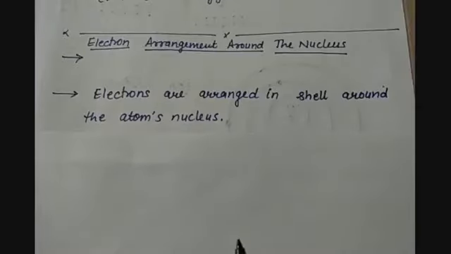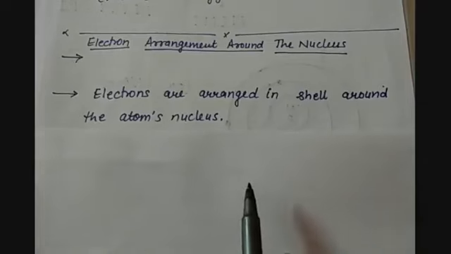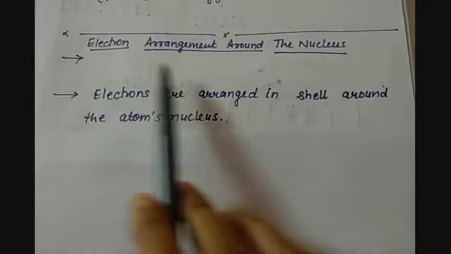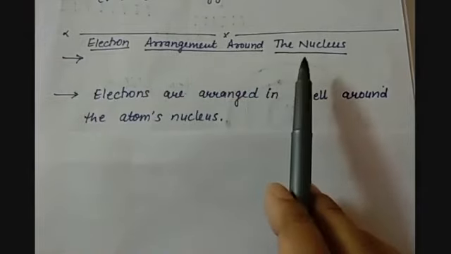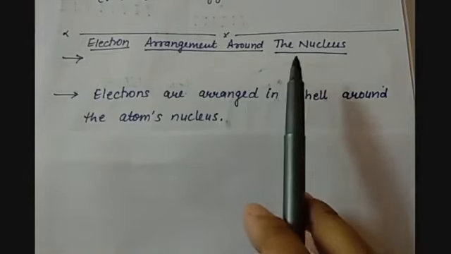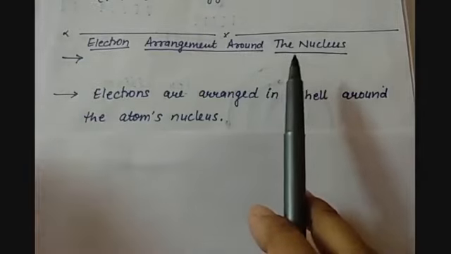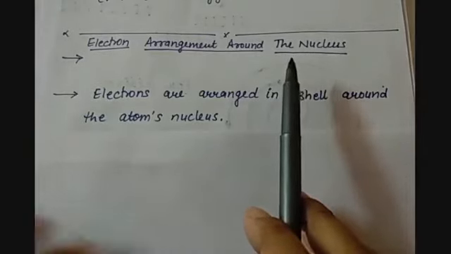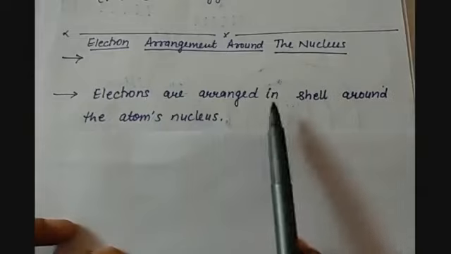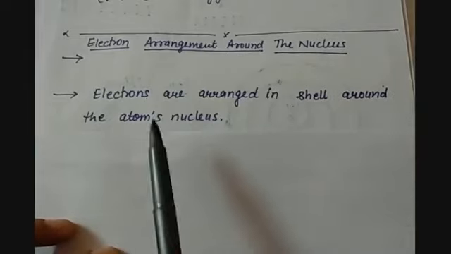Question number 5 is, why are the s, p, d and f blocks so named in the modern periodic table? To understand the answer of this question and many questions of your assignments, you will have to understand some things: how electrons are arranged around the nucleus. We know that in an atom we have one nucleus and the electrons revolve around the nucleus. So electrons are arranged in shells around the atom's nucleus.